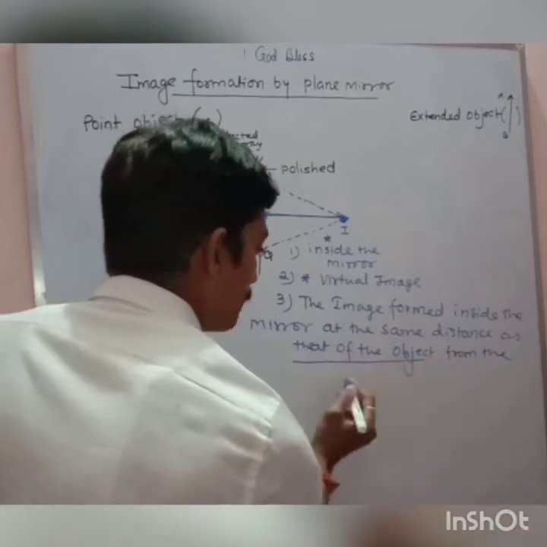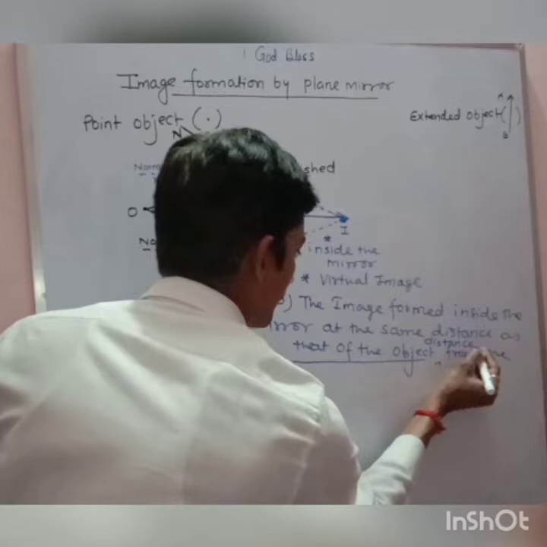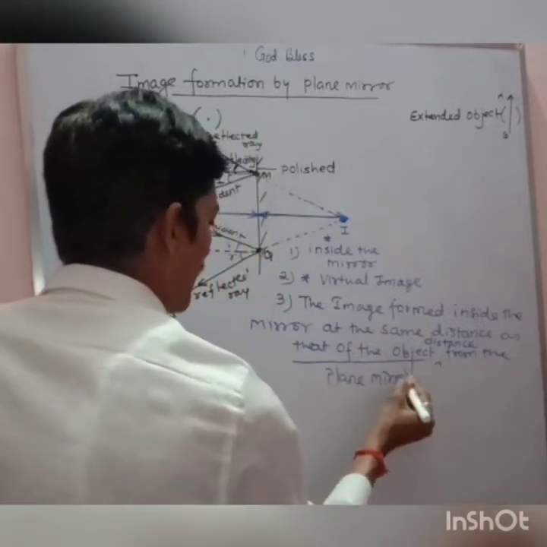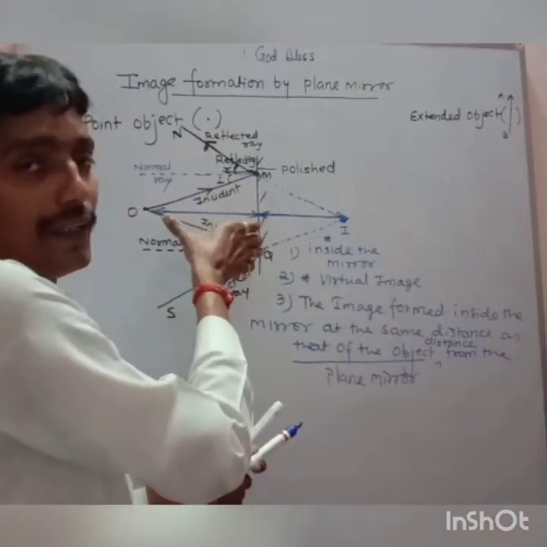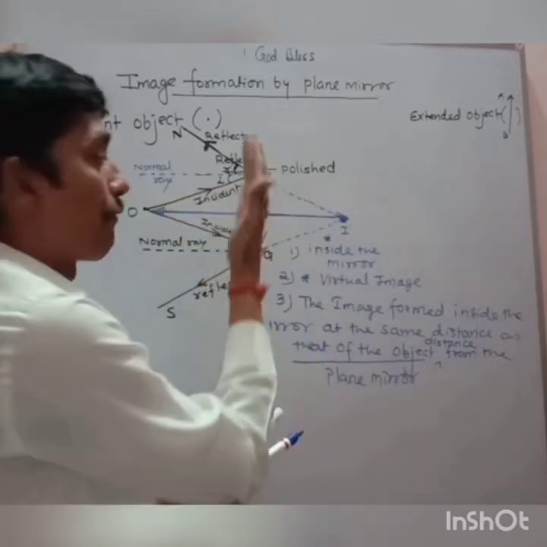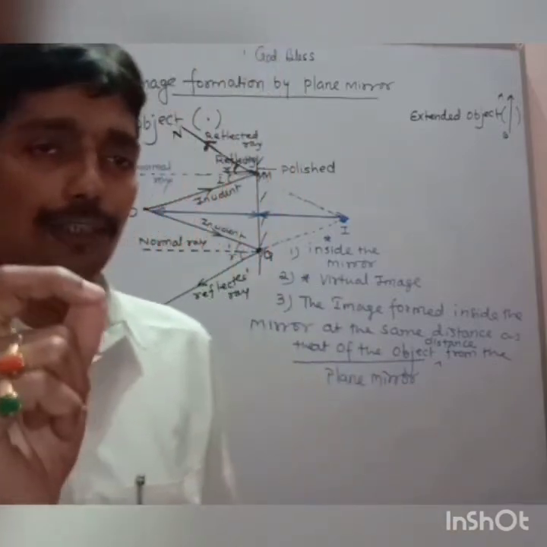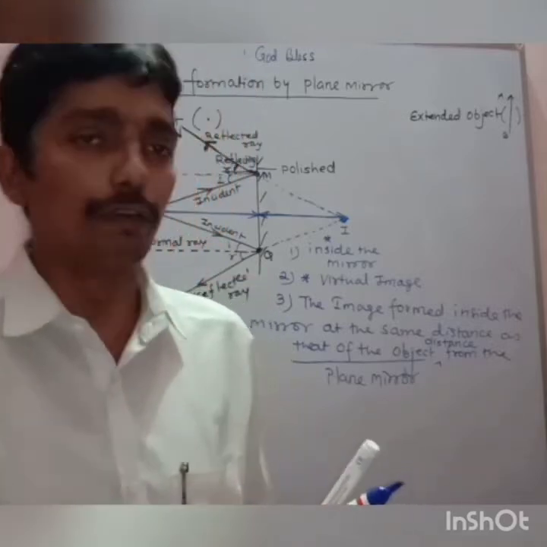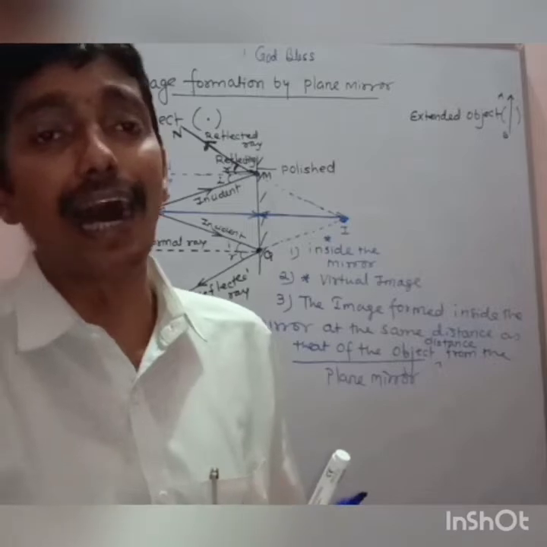As of the object distance, you can write as of the object distance from the plane mirror. In short, the meaning of this line is that the distance of the image and the distance of the object from the plane mirror is the same. And I will show you in this video itself geometrically, I will prove that the image distance and object distance from the plane mirror are same.